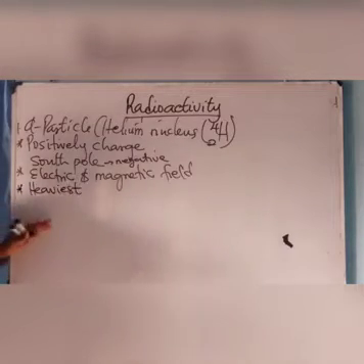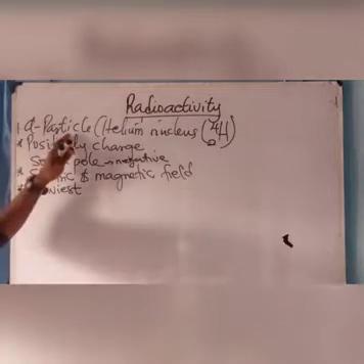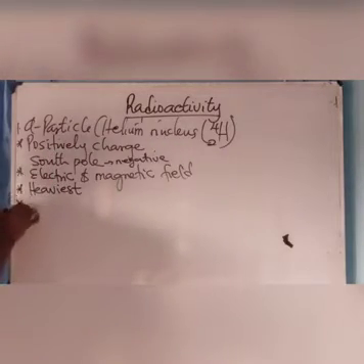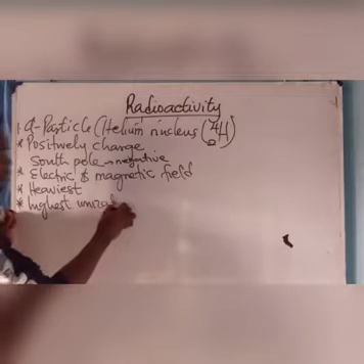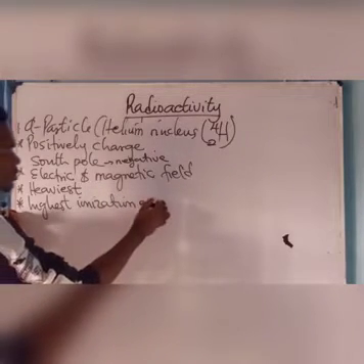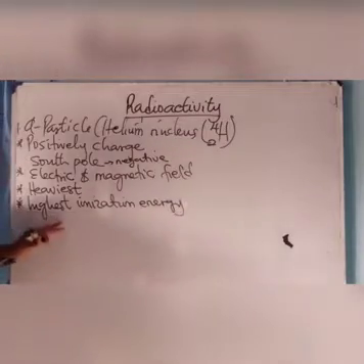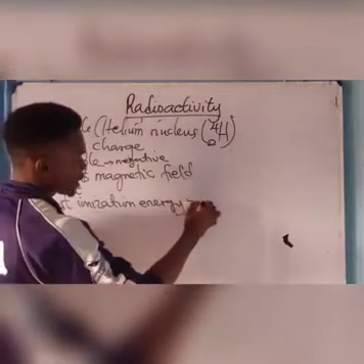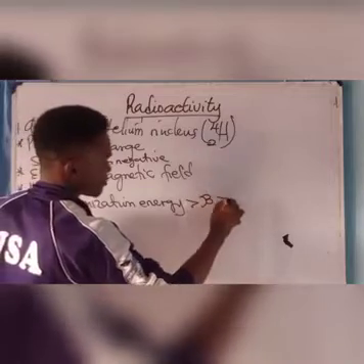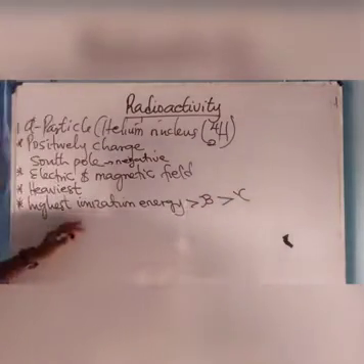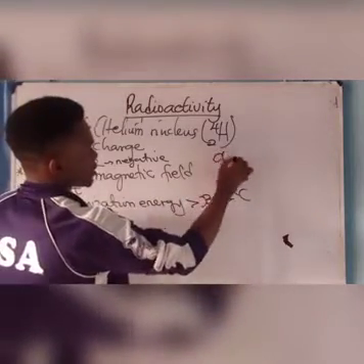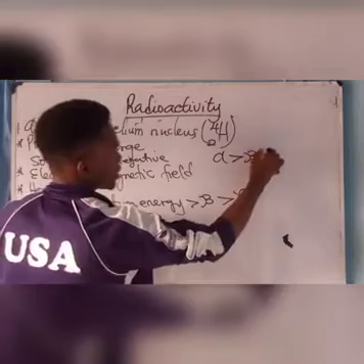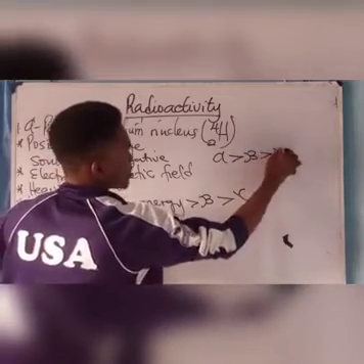Of all the particles that were emitted, the alpha particle happens to be the heaviest, and it has the highest ionization energy, followed by the beta particle, and finally the gamma particle. So based on ionization energy, alpha is greater than beta, which is greater than gamma. Alright, take note of that.